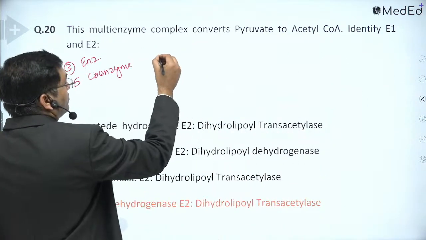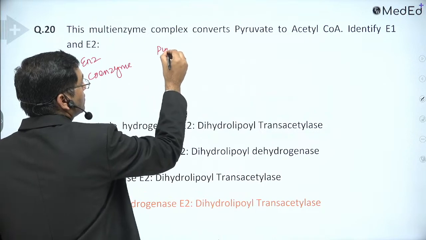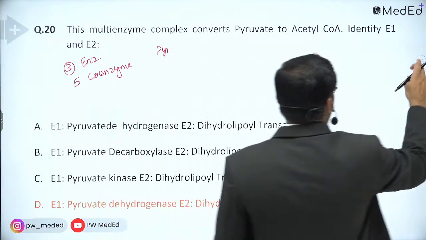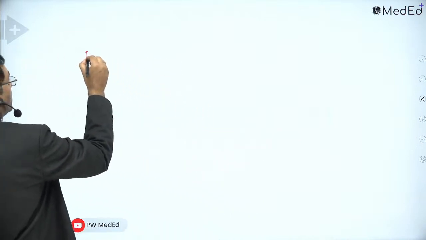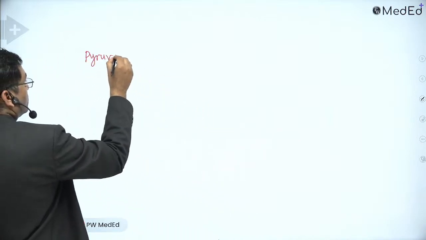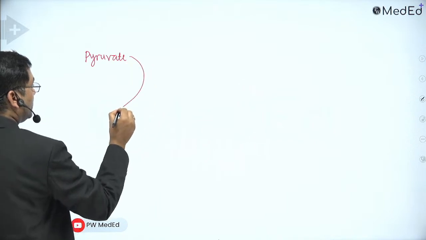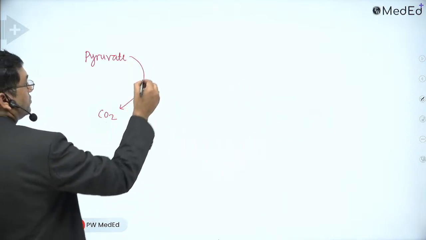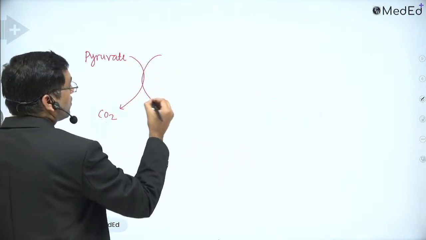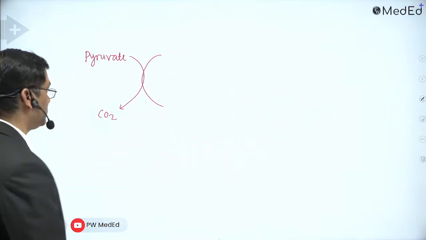See, this is pyruvate. It is converted into CO2. So this is an oxidative decarboxylation reaction.